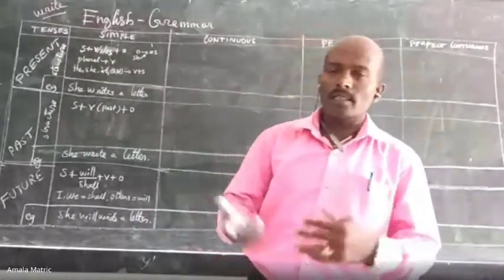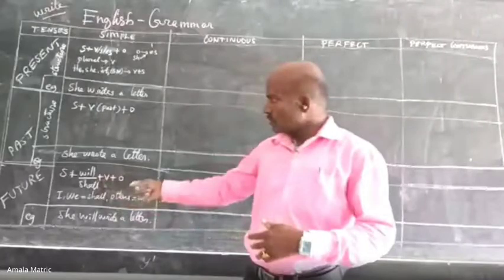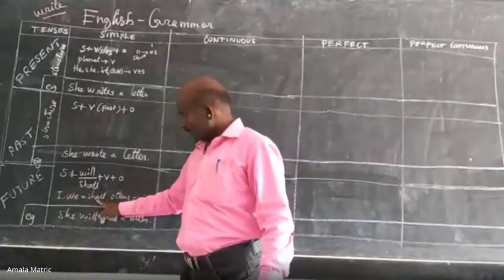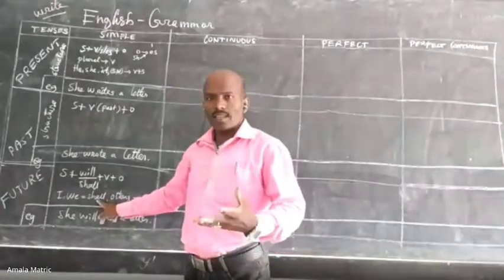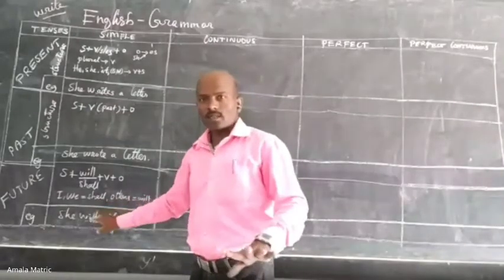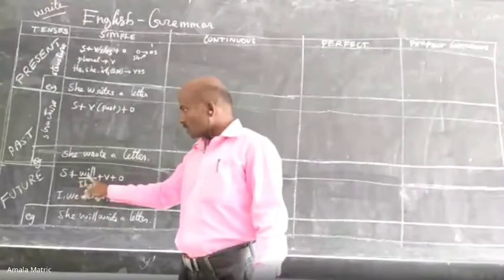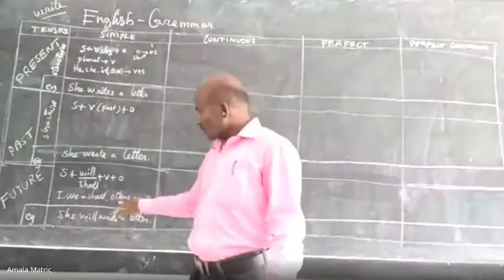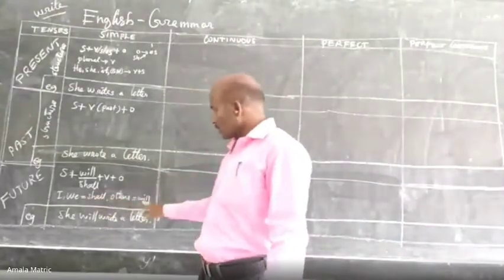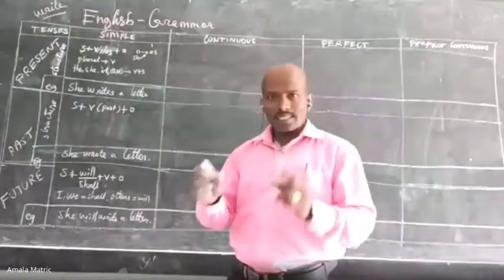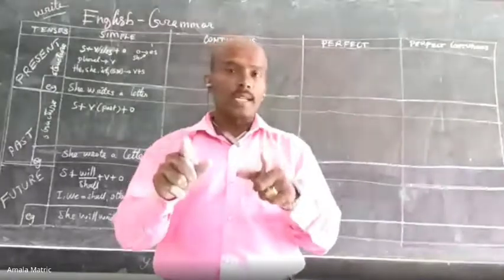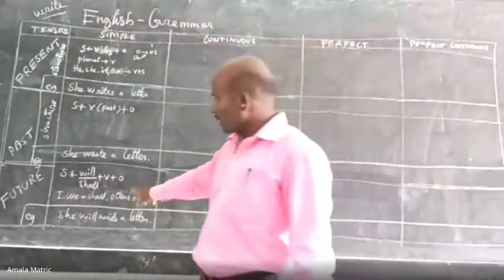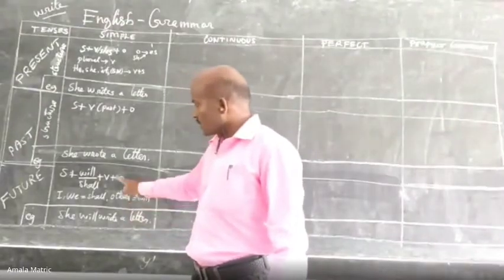In Tamil we can easily understand, but in English, if instead of using shall with I and we, you use will, that is certainty. That's all, that is the difference. Otherwise both are correct. We can use will or shall with all subjects, but the common rule is followed. If you use the other, there will be a different contextual meaning. You should understand it. This is very important. Now simple future tense is over, and its structure and examples are over.